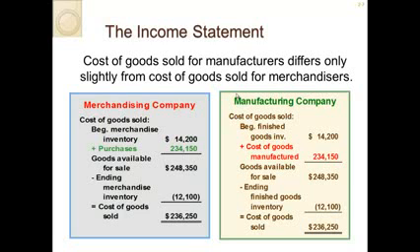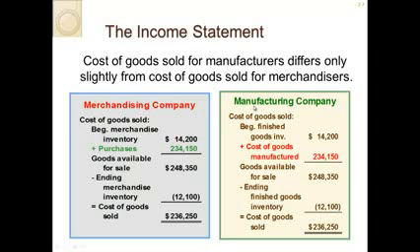The way we find the cost of goods sold for a merchandising company is that you start with beginning merchandise inventory. You add all purchases to that number. This equals your goods available for sale. So we have beginning inventory, we make purchases, and these are all the items we have available for sale during that time period, which could be a month or a year. Then we subtract whatever we have on hand at the end of the period. Ending inventory is subtracted out because we didn't sell it and it's still available. That gives us our cost of goods sold.